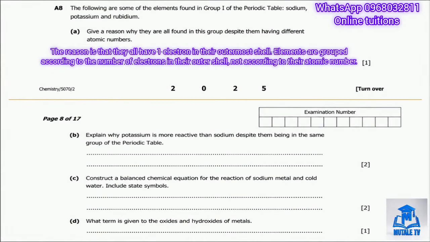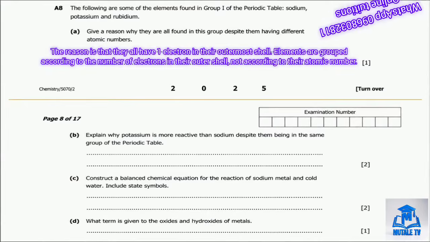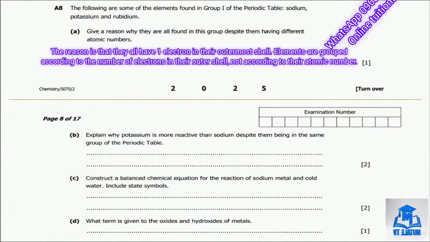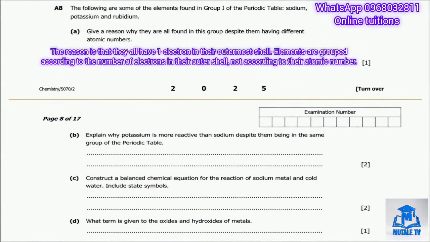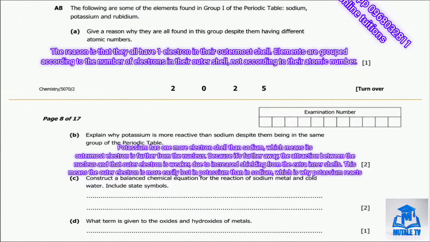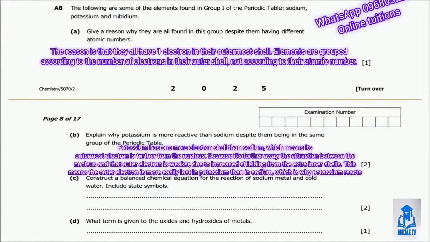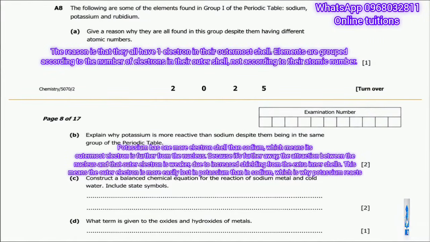Part B asks us to explain why potassium is more reactive than sodium, despite being in the same group. So here the answer is that potassium has one more electron shell than sodium, which means its outermost electron is further from the nucleus.